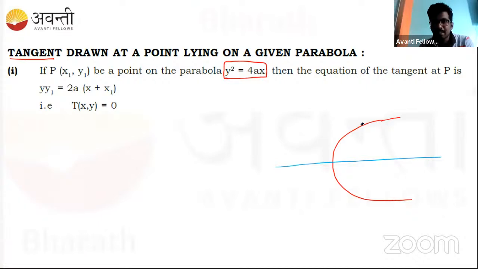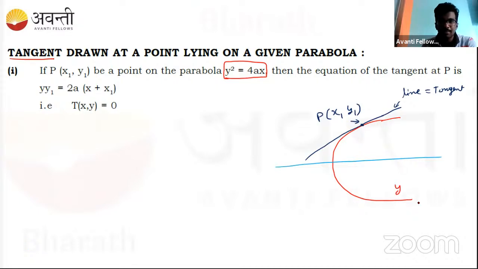Suppose this is the point at which the tangent is there. It is touching at only one point. So this is the equation of the line which touches this parabola at a single point, so this line becomes a tangent. Because it touches at only one point P, let's call that point x1 comma y1. In that case, we can directly write the equation of a tangent just by using a method,